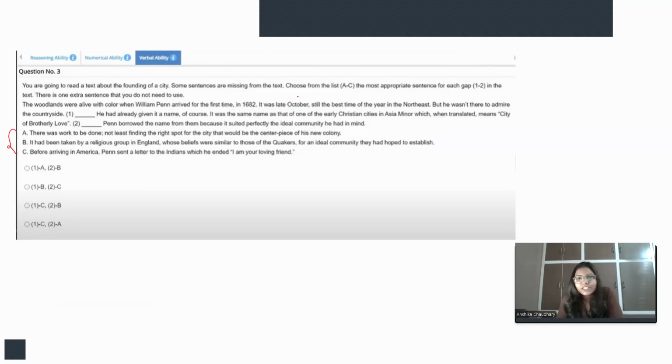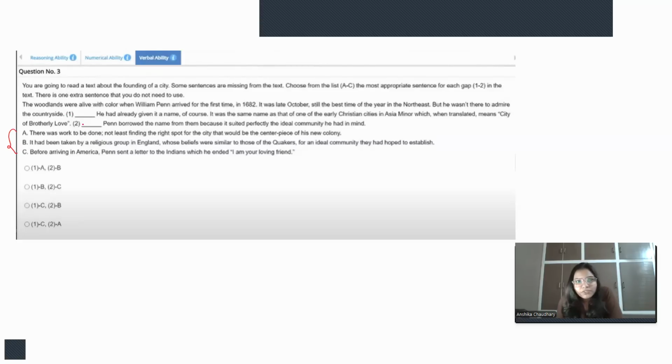Some sentences are missing from the text. Choose from the list A to C the most appropriate sentence for each gap 1 and 2 in the text. There is one extra sentence that you do not need to use. So again, we have two blanks 1 and 2, and three options A, B, C. We need to fill these two blanks with the help of these three options, right? So one will be eliminated, two will be used.